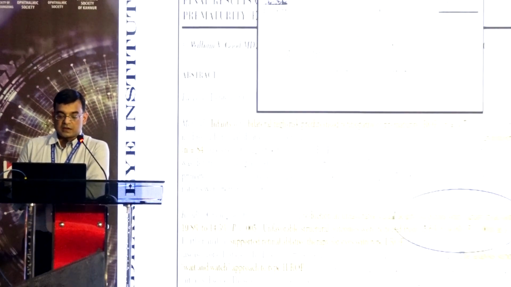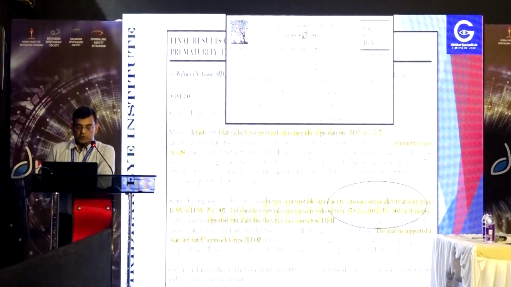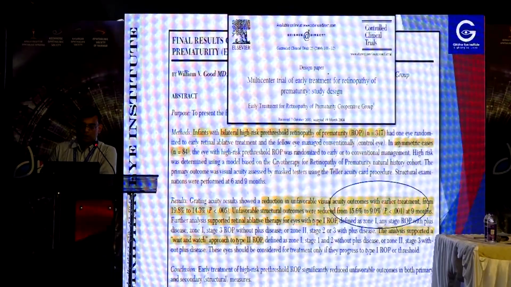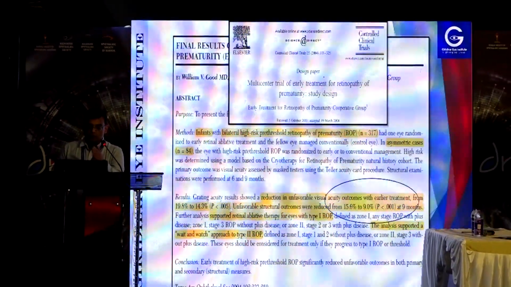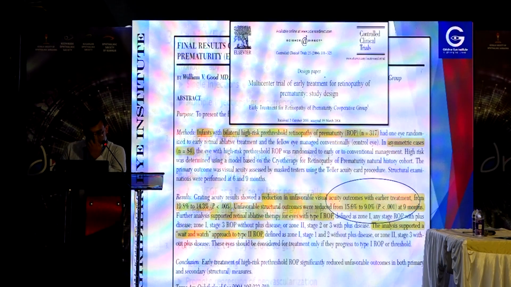Coming back to treatment, the first treatment for ROP was cryotherapy, from the CRYO-ROP trial in 1988, which is no longer followed because of many unfavorable outcomes. The second landmark trial was ET-ROP, which showed the importance of laser, decreasing unfavorable anatomical outcomes from 27% with cryotherapy to 9% with laser.